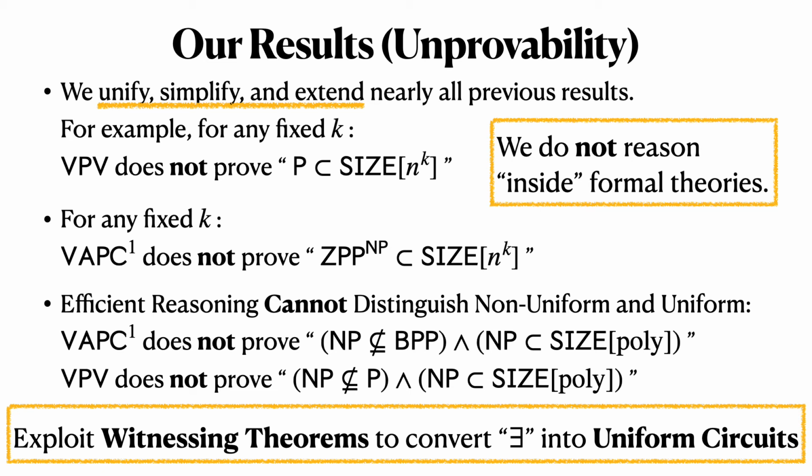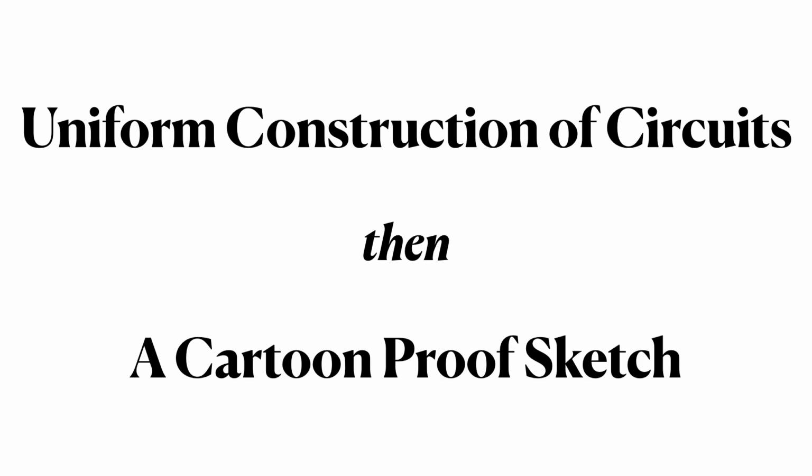And doing that, we both make the proofs of previous results easier and more modular, and we get these new results. Okay. So for the remainder of the talk, we're going to go over uniform constructions of circuits, and then we're going to do a cartoon proof sketch of one of our theorems.